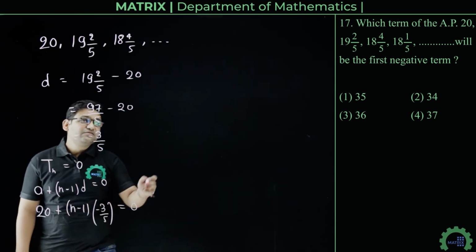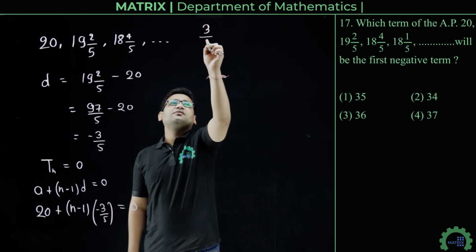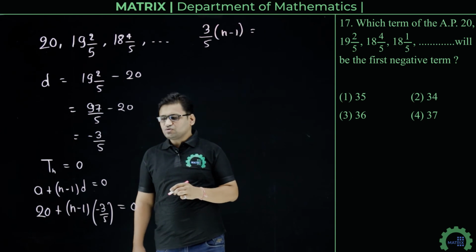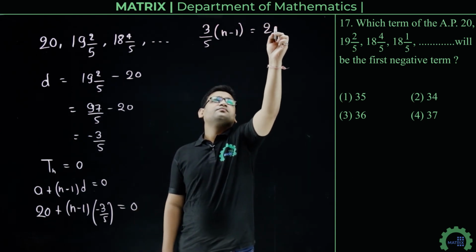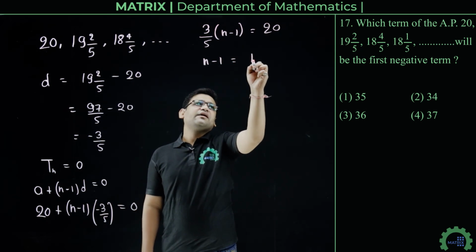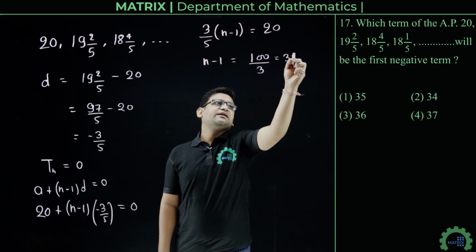Now in solving this we get 3 by 5 into n minus 1, that will be equals to 20. Finally we get n minus 1 equals to 100 by 3, that is 33.33.